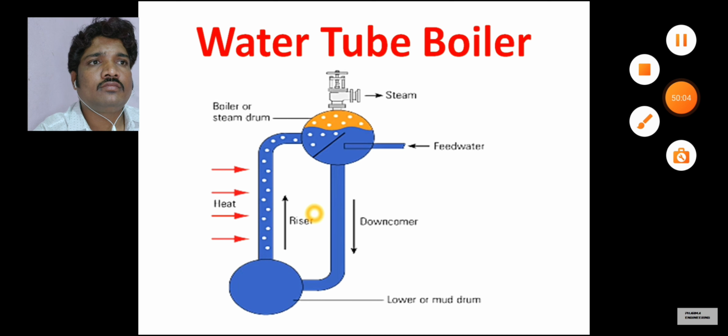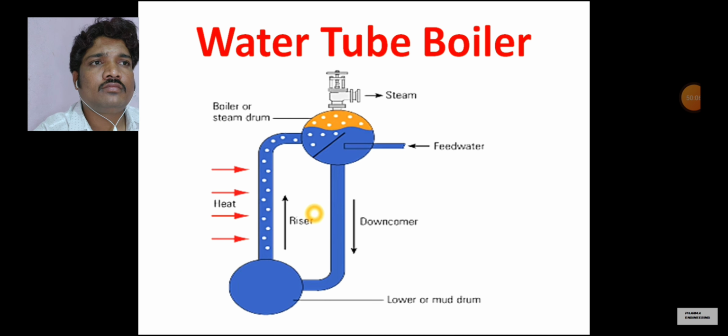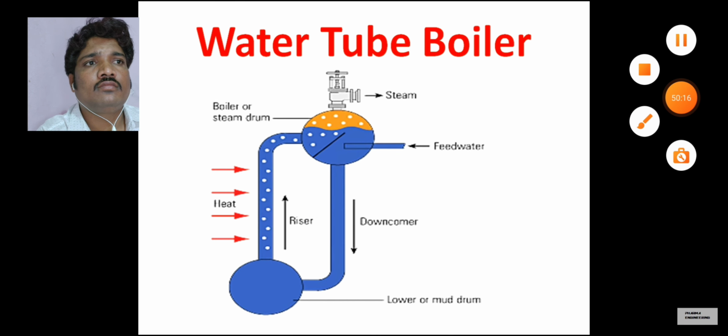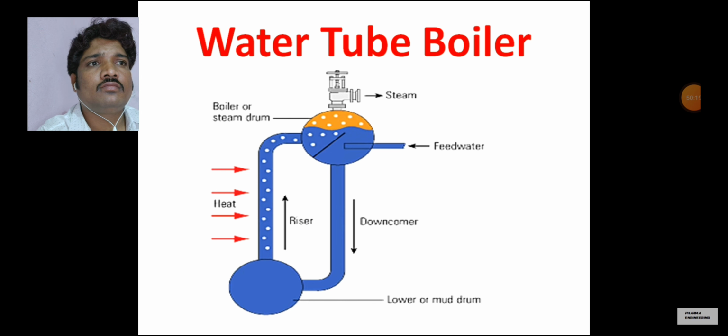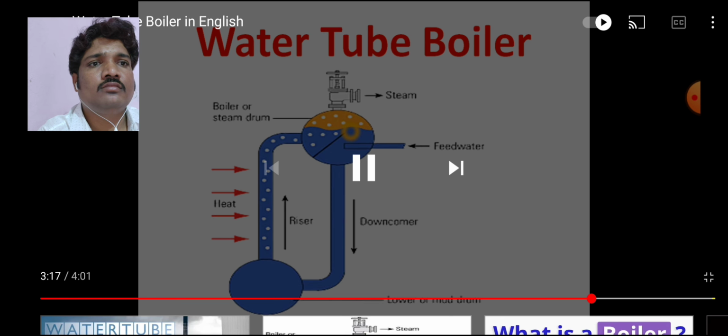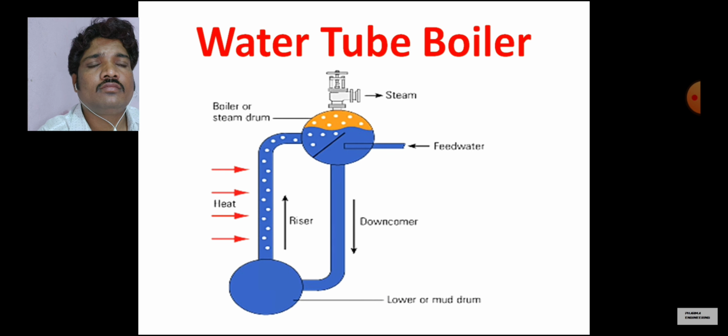This water tube boiler is also known as a self-controlled boiler. Why is it known as a self-controlled boiler? If pressure is high in this region, the steam applies pressure on the water surface, and the flow of water or steam gets reduced due to the high pressure.